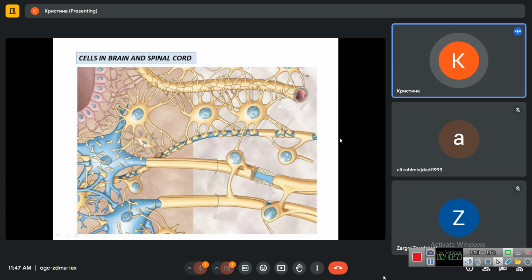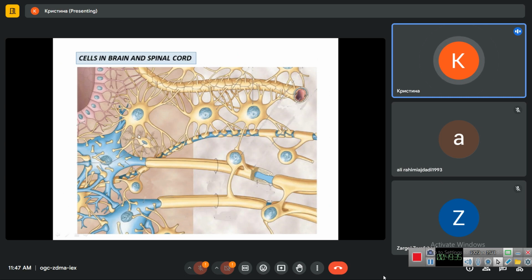Here you can see the picture showing cells in central nervous system. In the left part is the gray matter, and in the right part, white matter. In gray matter, we have cell bodies of neurons, blue in this picture. They are surrounded with astrocytes. Here is the astrocyte, which forms end foot, which covers the blood capillary and forms blood brain barrier.